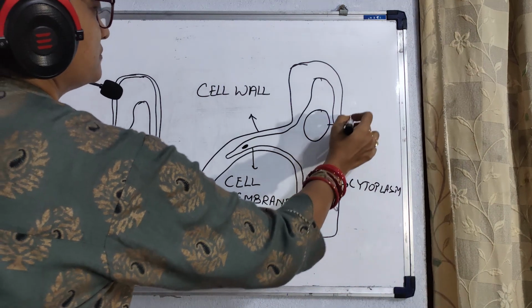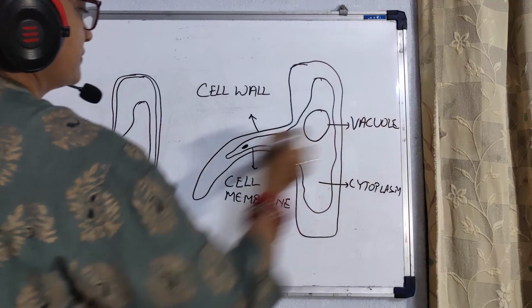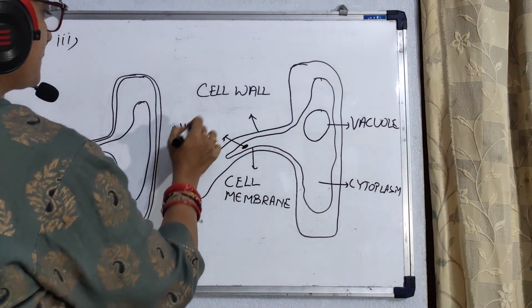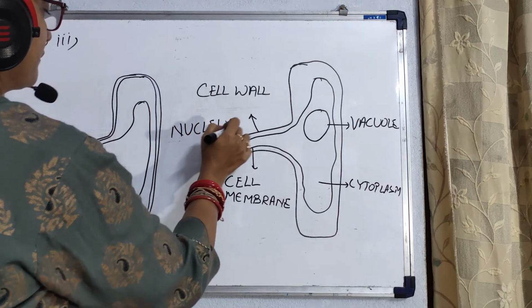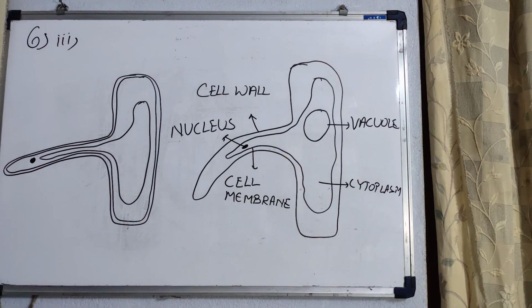This is vacuole. This is nucleus. This is a plasmolyzed root hair cell.